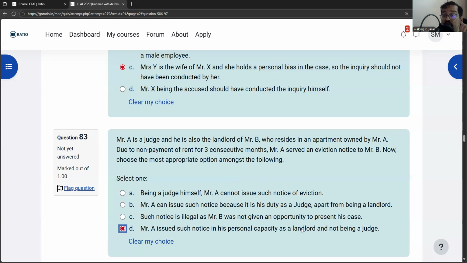Had Mr. A issued a judgment against Mr. B, then we would have said, oh, this judgment is biased because Mr. A is making a judgment in his own case. But here, is a judgment being made? No, it is just a legal notice. And as a private citizen, Mr. A can issue a legal notice to Mr. B.